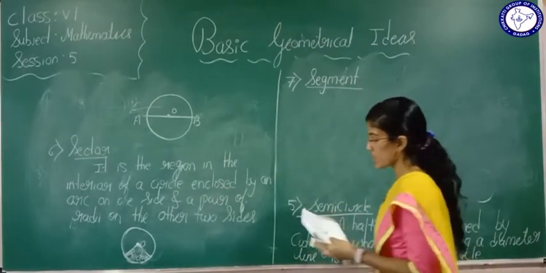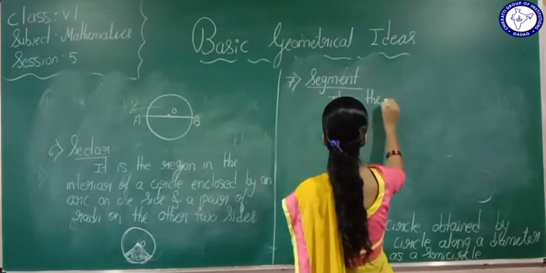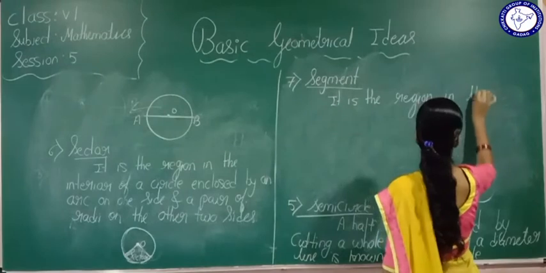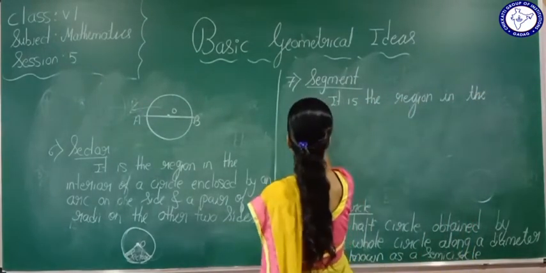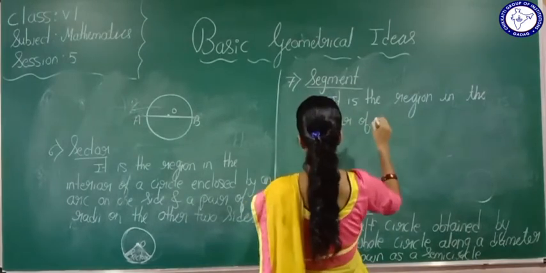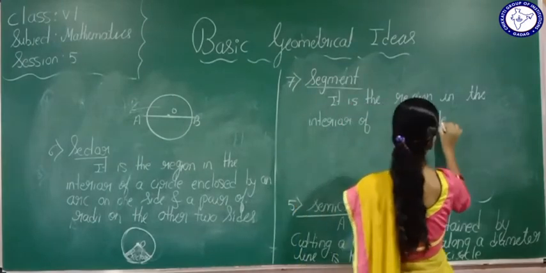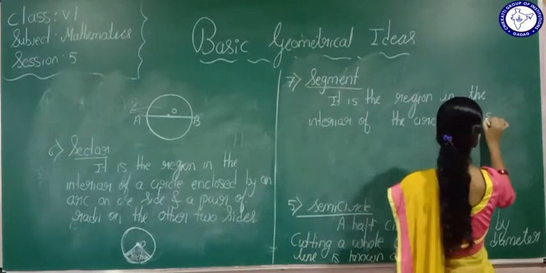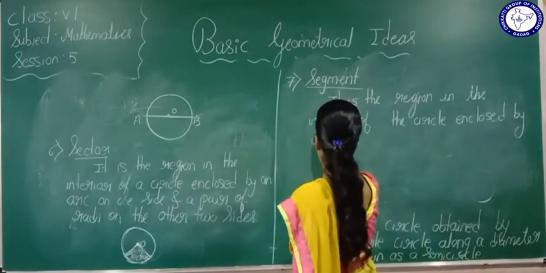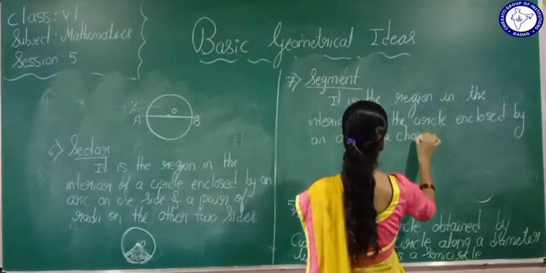Now we'll see what this segment is. It is the region in the interior of a circle enclosed by an arc and a chord.